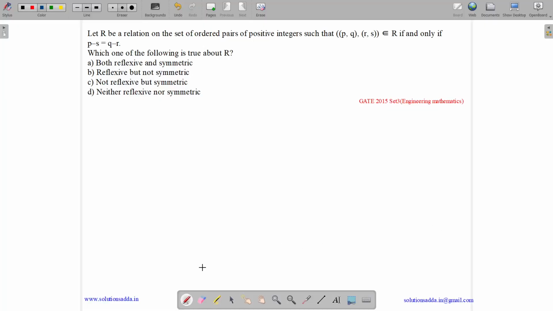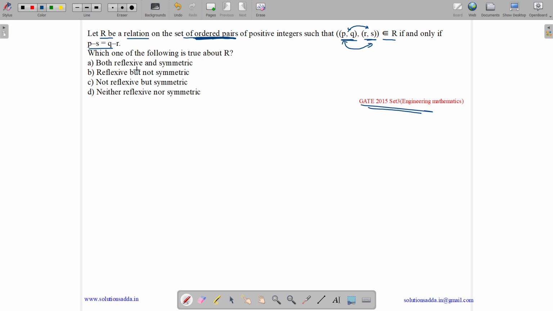This question belongs to engineering mathematics and was asked in GATE CSE 2015 set 3. The question states: let R be a relation on the set of ordered pairs of positive integers, such that (P,Q) R (R,S), which means (P,Q) is related to the ordered pair (R,S) if and only if P minus S equals Q minus R. Which of the following is true about R?